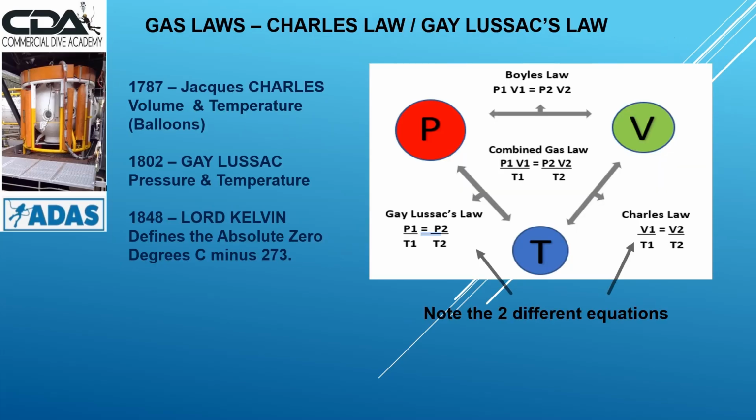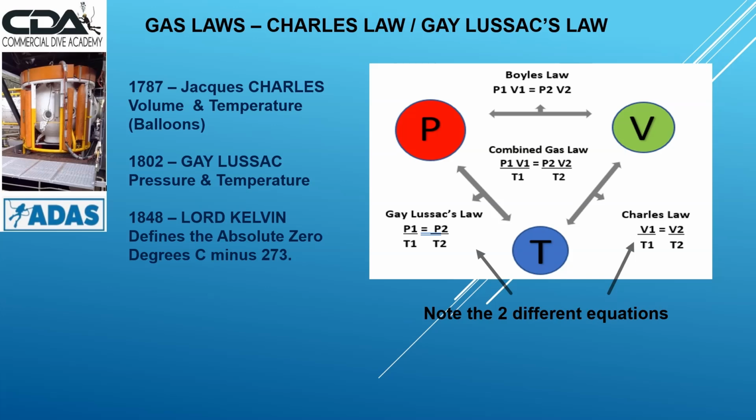Okay, we're going to go into a bit of history of these laws. In 1787, Jacques Charles, a Frenchman who was a chemist and scientist, proposed the volume and temperature relationship with his work on hydrogen balloons. In 1802, Gay-Lussac, a French chemist, refined Amonton's law of 1702 and published pressure-temperature relationships, highlighting Charles' work earlier.